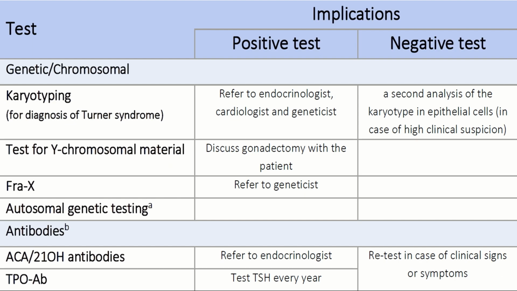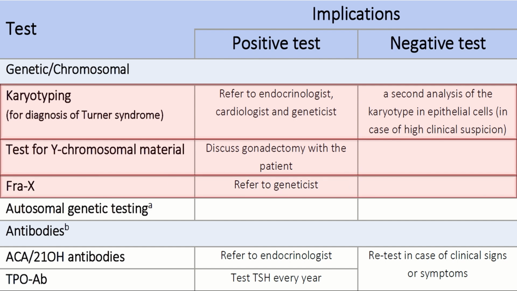So, in these patients, if karyotyping for the diagnosis of Turner syndrome gives a positive result, refer the patient to an endocrinologist, cardiologist, and geneticist. In case of a negative result, a second analysis of the karyotype in epithelial cells is performed in case of high clinical suspicion. When we get a positive result for the test for Y chromosomal material, we discuss gonadectomy with the patient. If we get fragile X syndrome, we refer the patient to a geneticist.